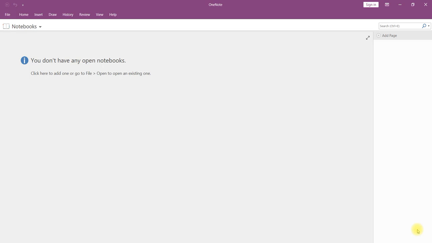Now we are going to learn about OneNote, that is nothing but Microsoft OneNote. Why is OneNote required? For example, if you would like to write down reviews or your future plans, or if you are a student and would like to write down notes, you can use OneNote. This is nothing but a digital notebook. We can call it a digital notebook or digital diary.